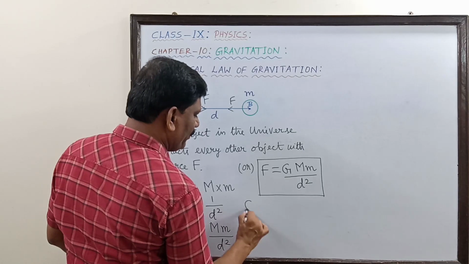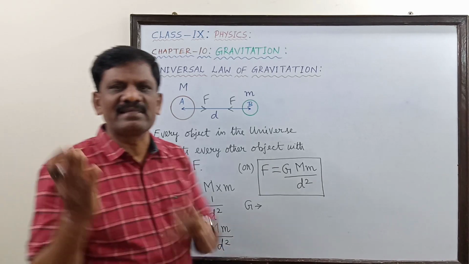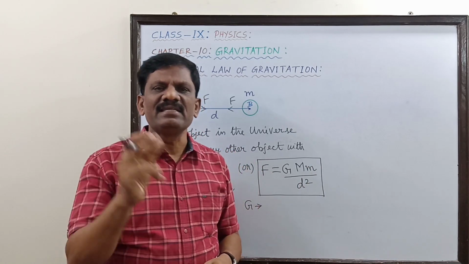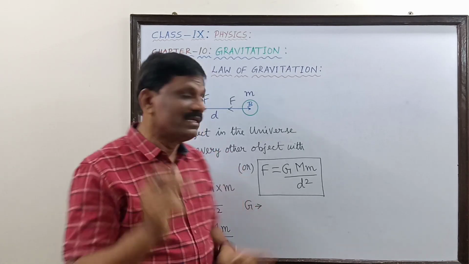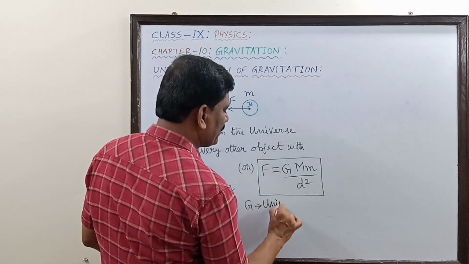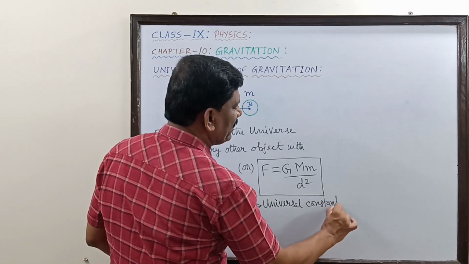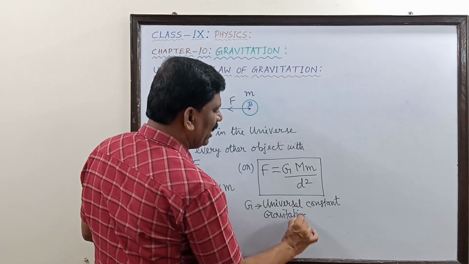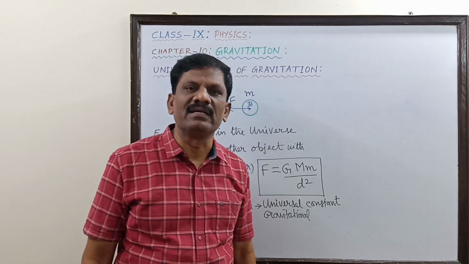So here capital G is a proportionality constant. In mathematics we write x is proportional to y, or y is proportional to x. That means y is equal to k times x, where k is a constant of proportionality. But here this constant of proportionality is called by a special name, a universal constant. It is the gravitational constant. So, universal gravitational constant. Why is this called a universal constant?